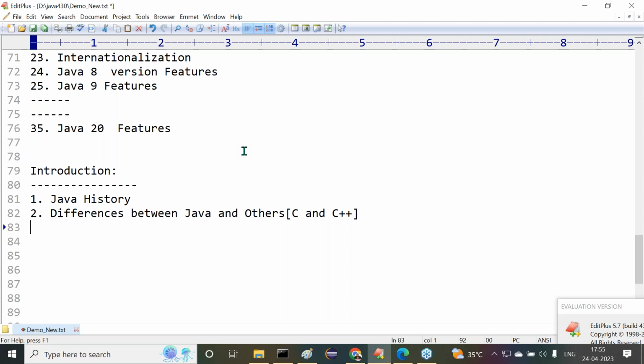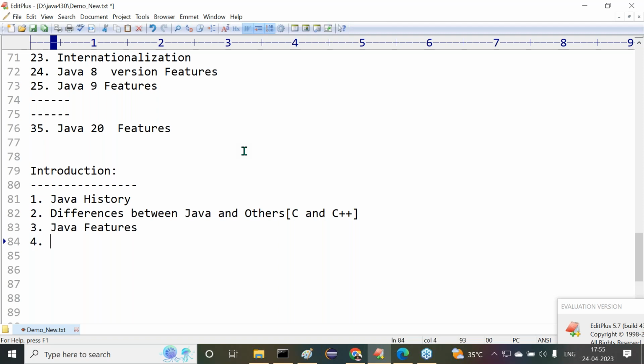What exactly the differences are, what differences you understood. We are going to say clearly why Java is good when compared with C and C++. All of those things are going to be covered. After understanding the differences, the next one is Java features, in 5 minutes of time.